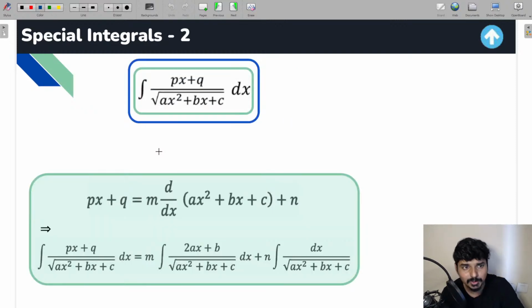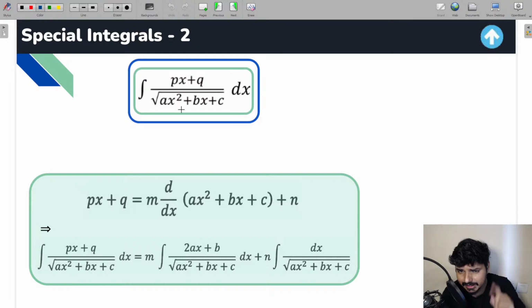Now let me go to another type of integral which is related to those three formulas which we have discussed, and this is that type of integral. In this case, whatever method we have applied, if you recall, for linear by quadratic, the same method you need to apply in this case.